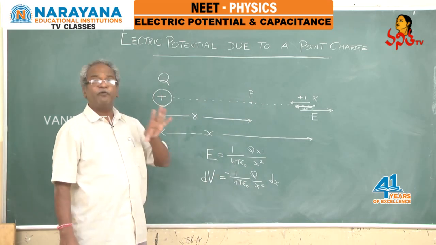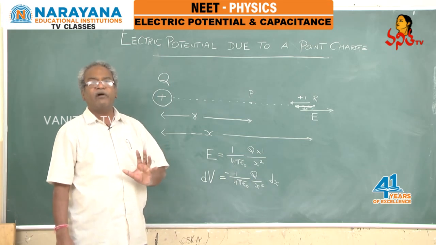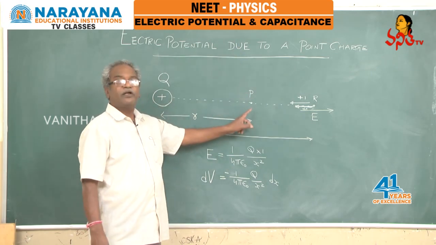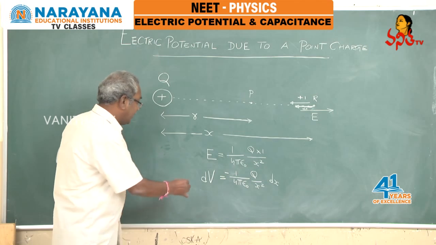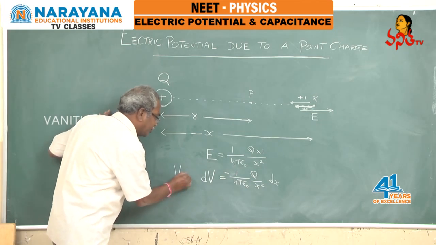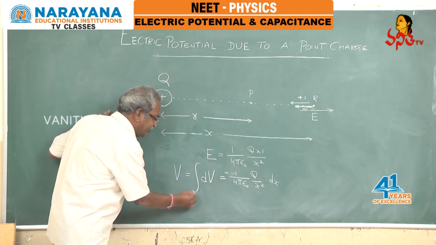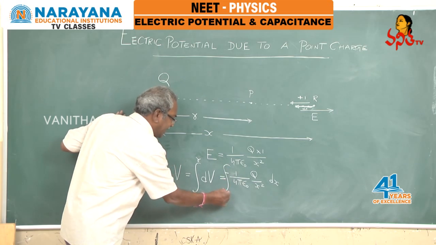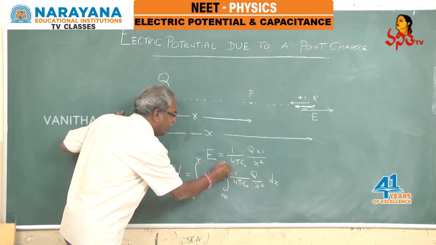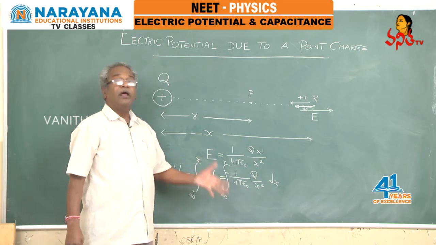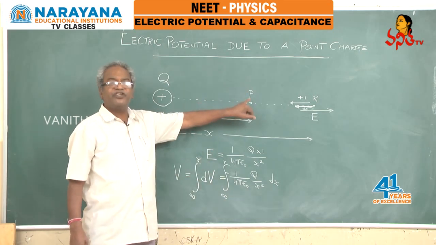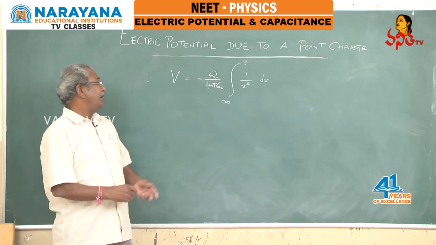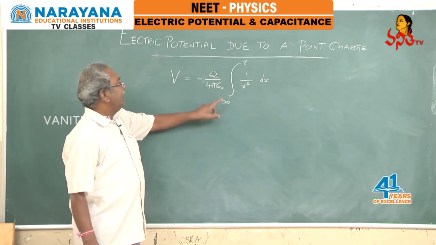Now, what is the total amount of work done? The total work done to move a unit positive charge from infinity to this particular point, you can get by integrating over this. So, V equals the integration from infinity to R. Similarly, here also the integration is from infinity to small r. Now, let us perform this integration, then you can get the electrostatic potential at this particular point. V equals this particular value from infinity to r.